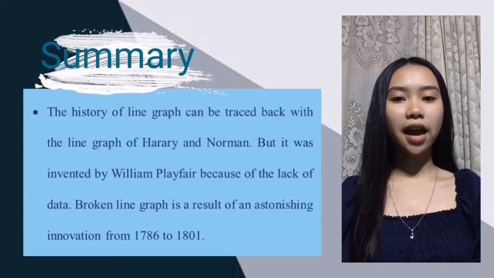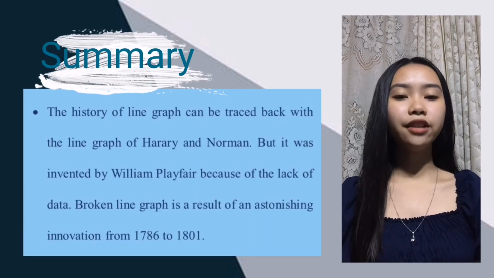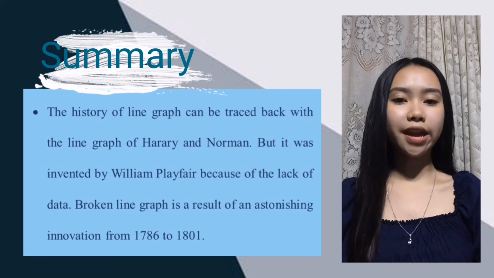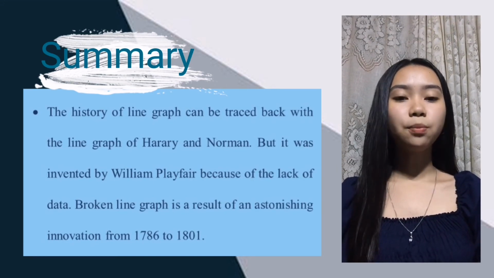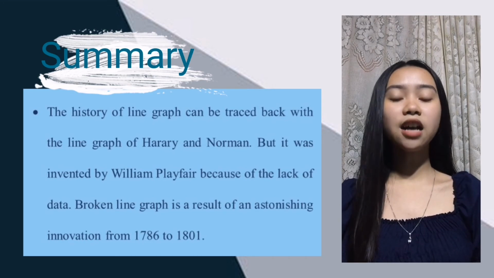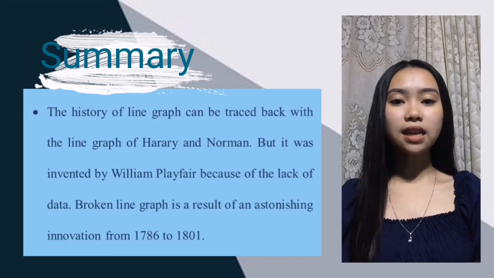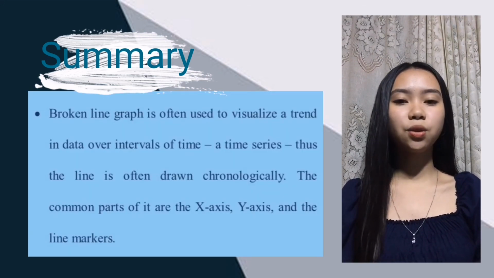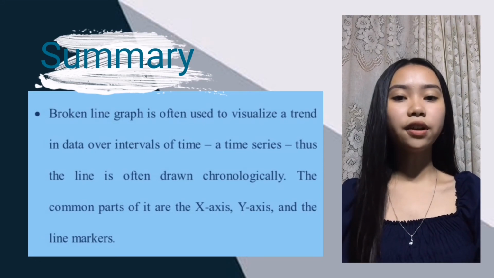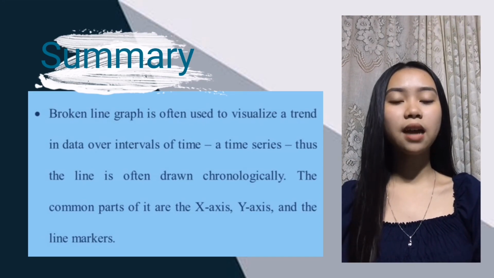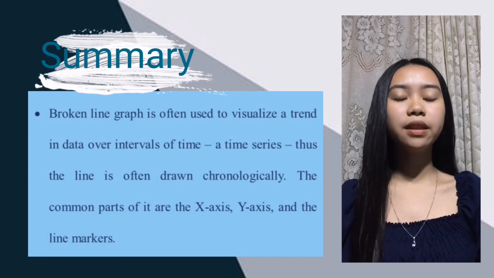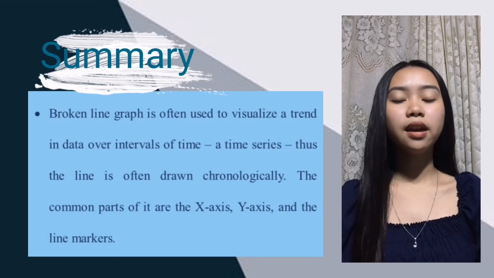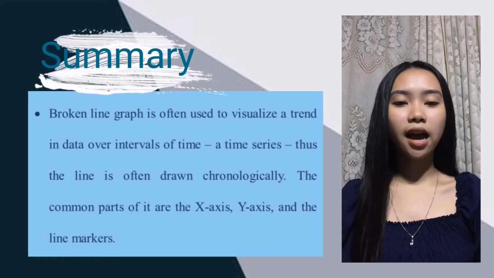So the history of the line graph can be traced back to the line graph of Harari and Norman, but it was invented by William Playfair because of the lack of data. So the broken line graph is a result of an astonishing innovation from 1786 to 1801. The broken line graph is often used to visualize a trend in data over intervals of time. So it is a time series. The line is often drawn chronologically. The common parts of it are the x-axis, y-axis, and the line markers.